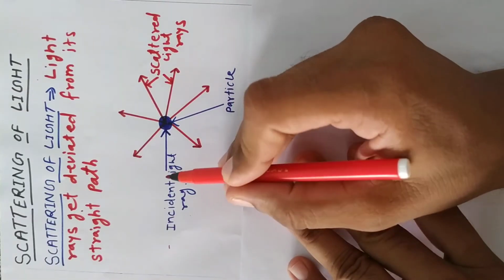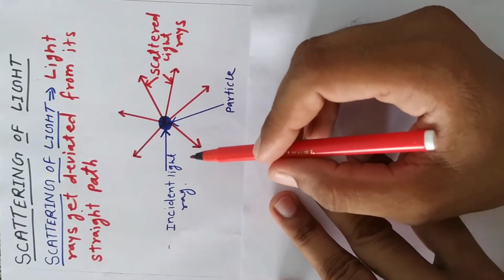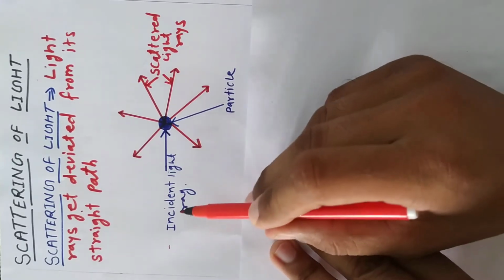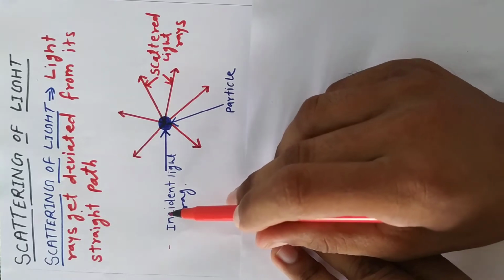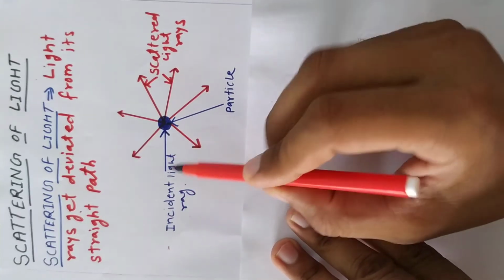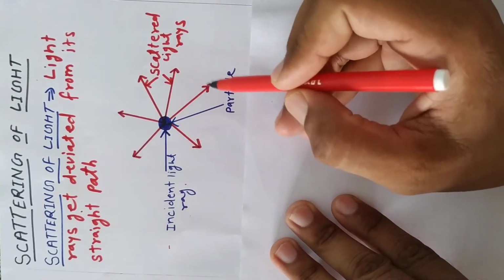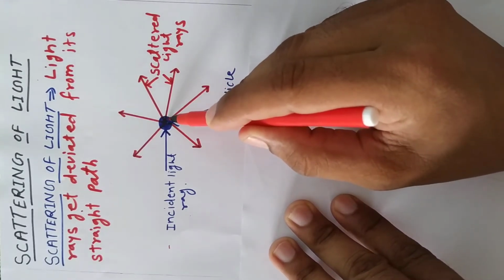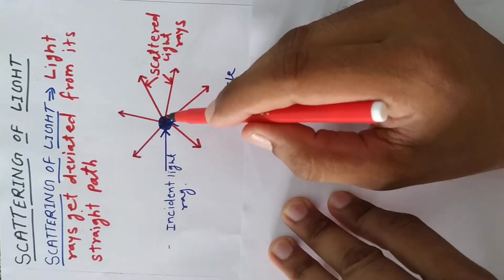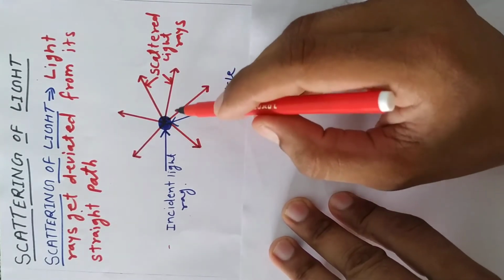Okay, so how does this scattering of light take place? Suppose there is an incident ray, or we can say any ray of light. Whenever it strikes any small-sized particle, like dust particles, smoke particles, fog particles, or maybe even a molecule of any gas,